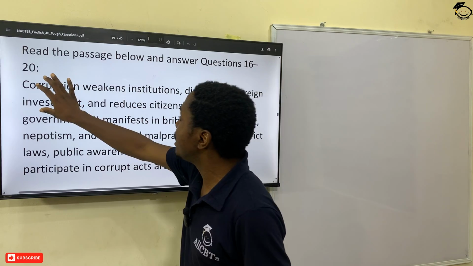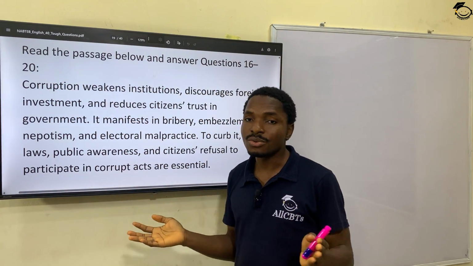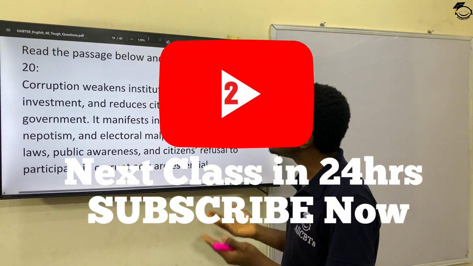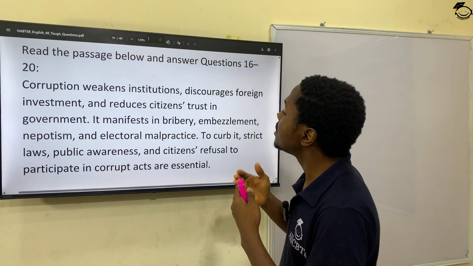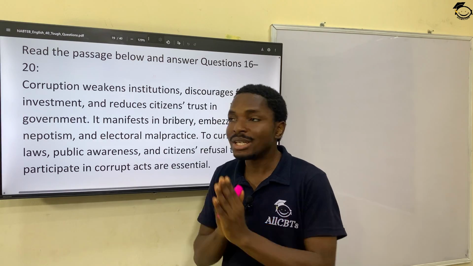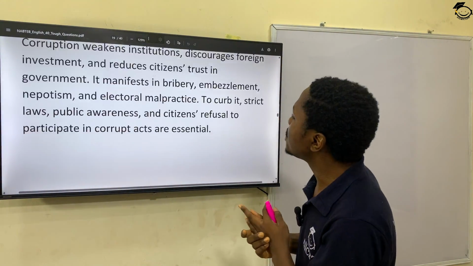This is it right here. So you put it in your own words. That's what you're asked to do. So corruption weakens institutions, discourages foreign investment, and reduces citizens' trust in governments. So you can put it in your own words, but that's basically what it is. That's one sentence. Question 17.